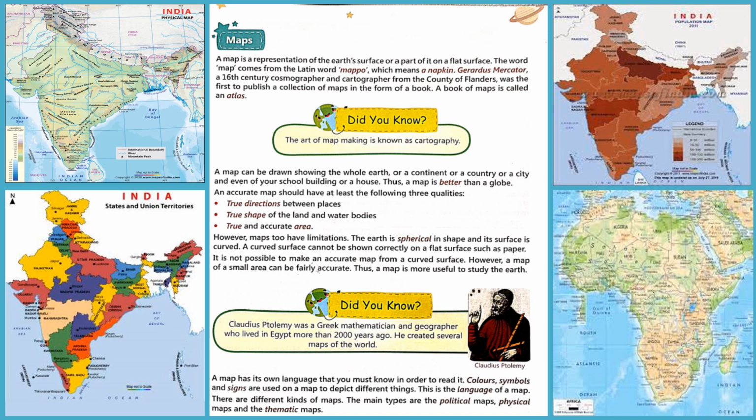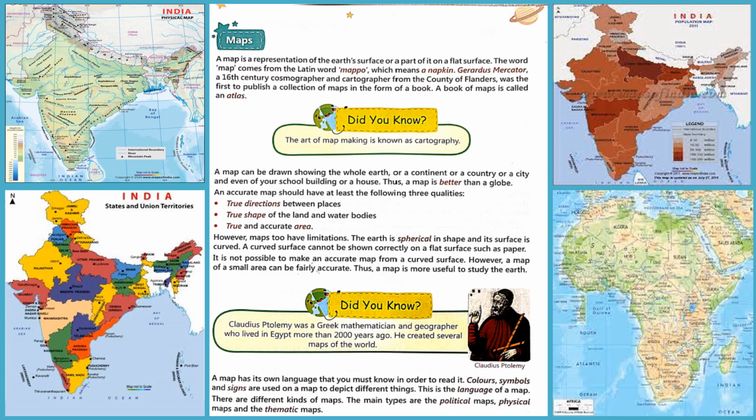Gerardus Mercator, a 16th century cosmographer and cartographer from Flanders, was the first to publish a collection of maps in the form of a book. A book of maps is called an atlas. Understood? A map is a representation of the Earth's surface or a part of it on a flat surface.